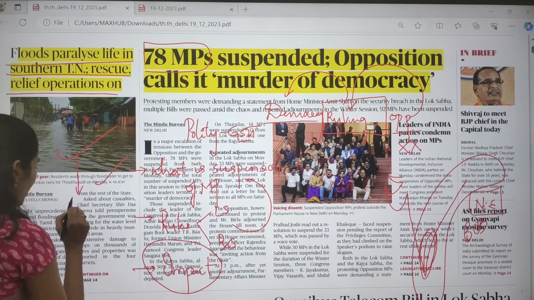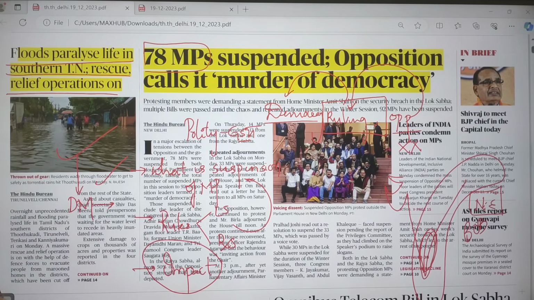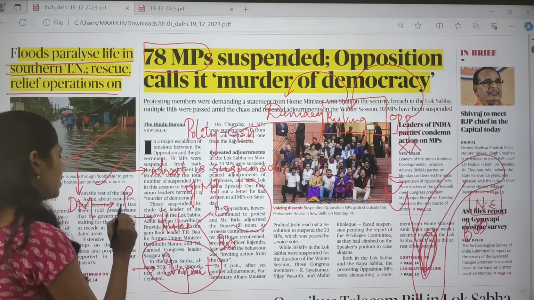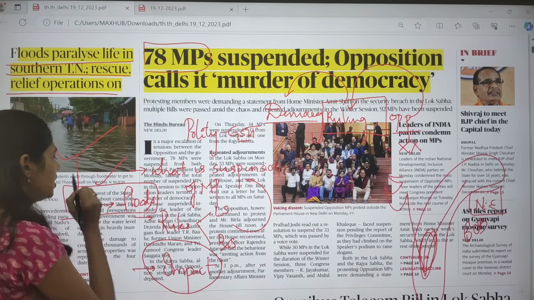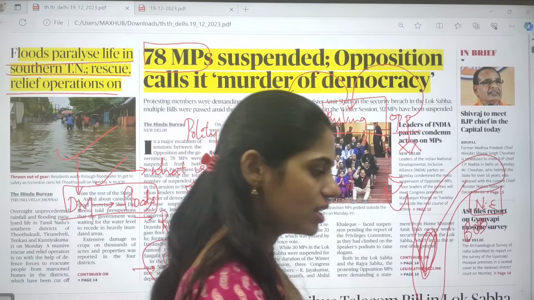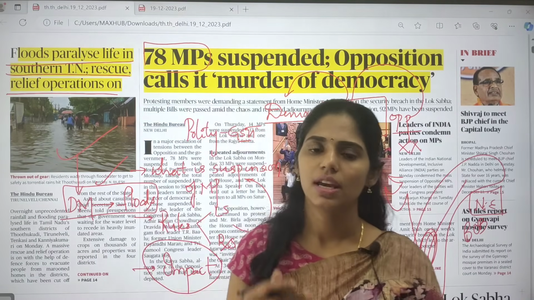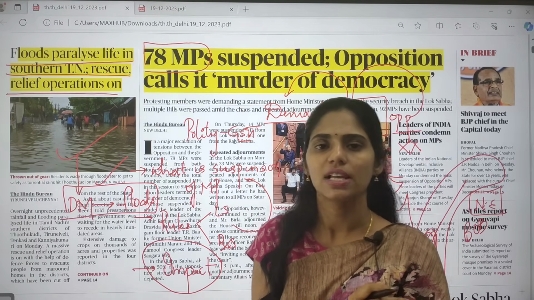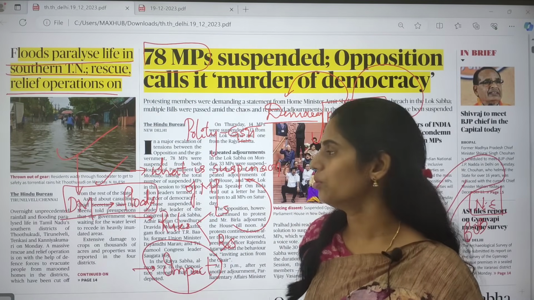So here we can also connect this topic with disaster management, like what are the steps that can be taken for rescue operations. So in disaster management, which comes in GS paper 3, you will be studying a chapter called disaster management regarding floods. So how we have to control these floods, like pre-disaster steps, disaster steps and post-disaster management. So all this cycle regarding floods you have to know.